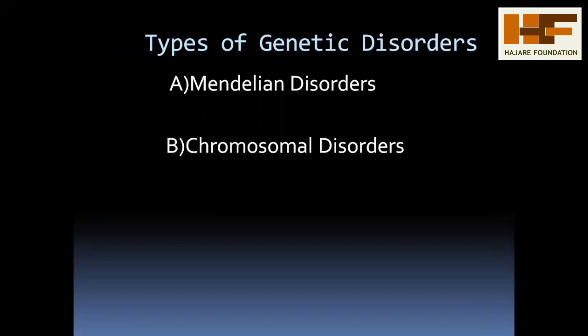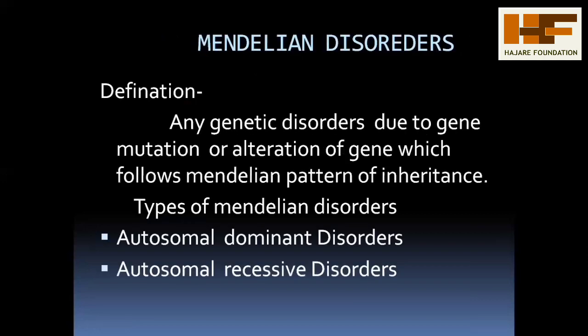On the basis of that DNA or disorder, genetic disorders are differentiated into two types: Mendelian disorder and chromosomal disorder. The next concept is Mendelian disorder. How do we define it?